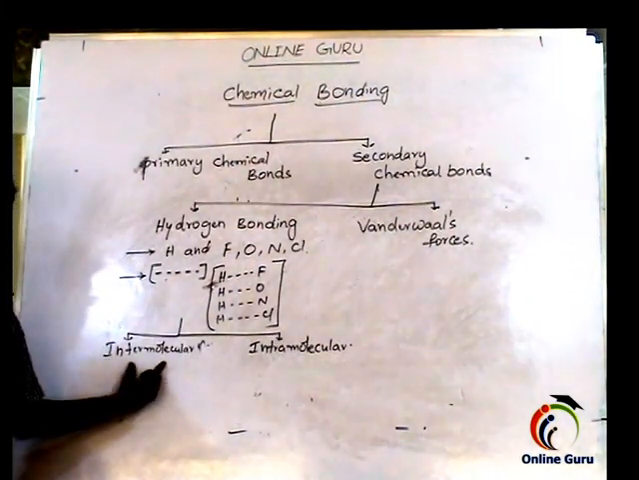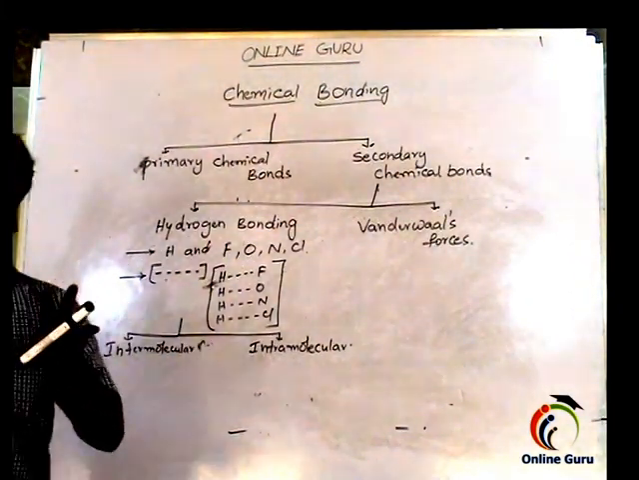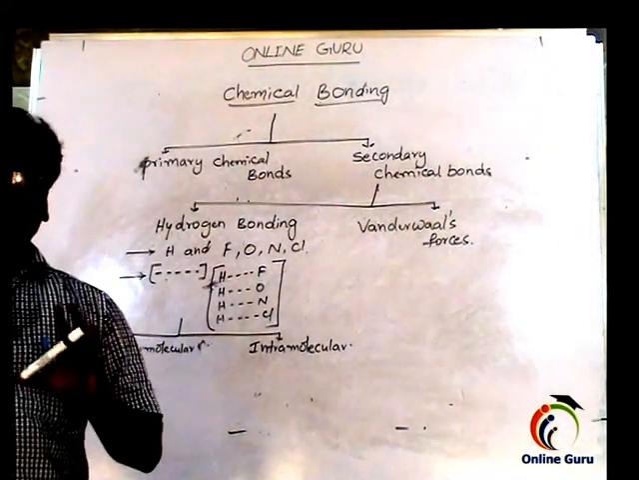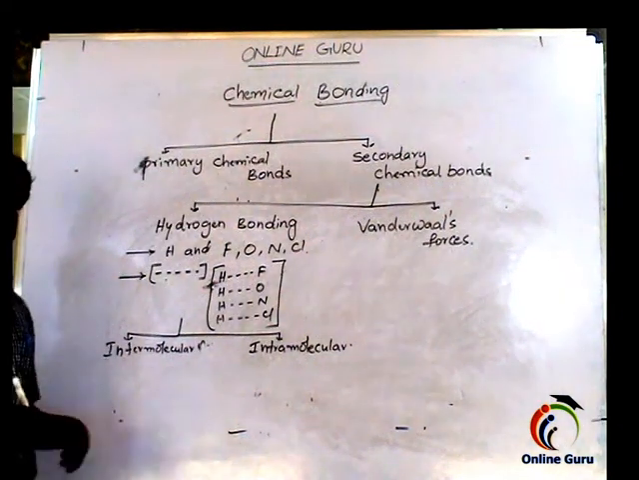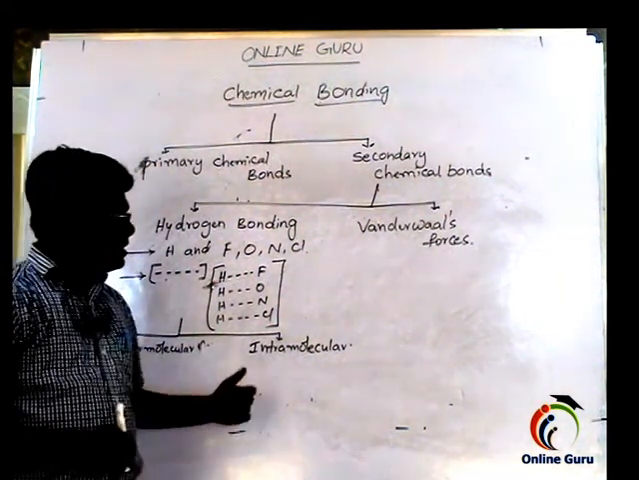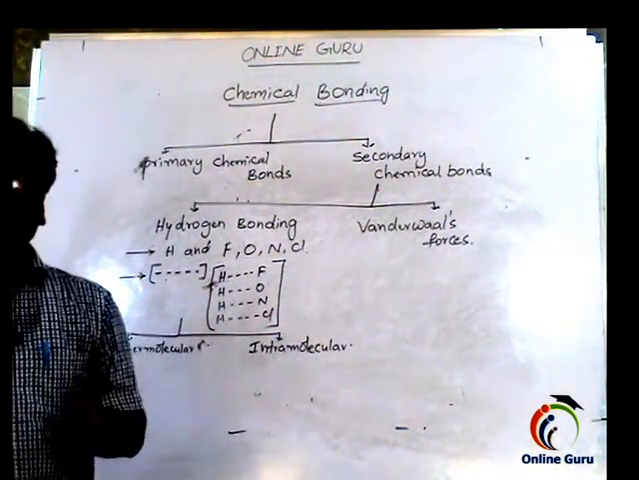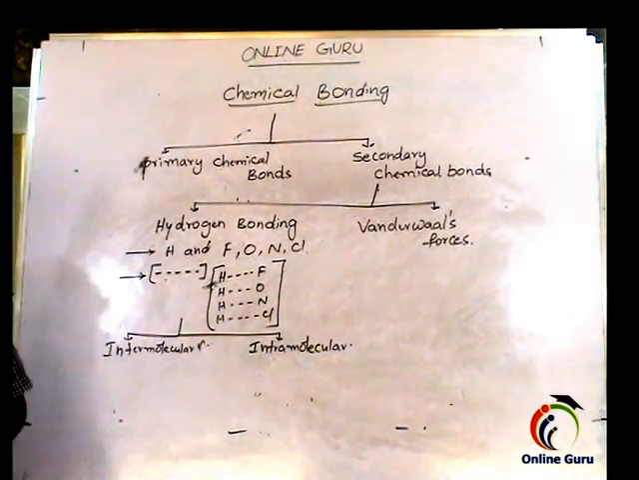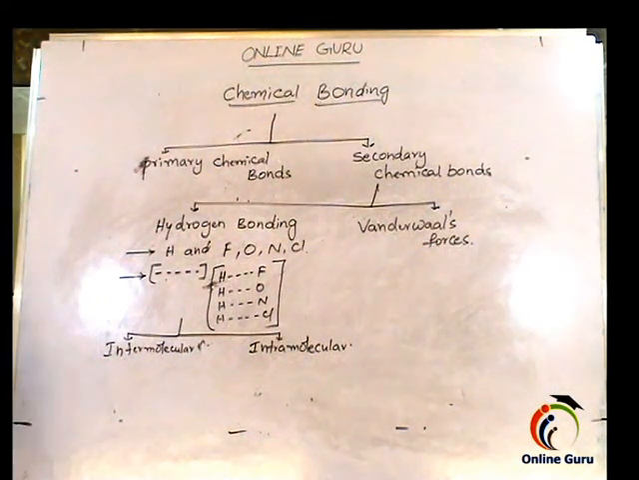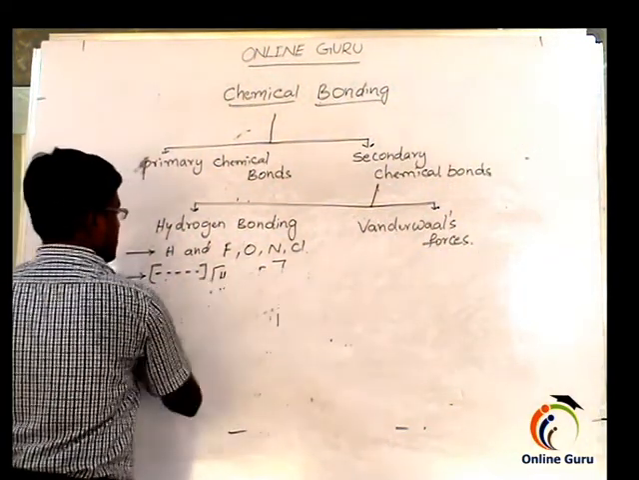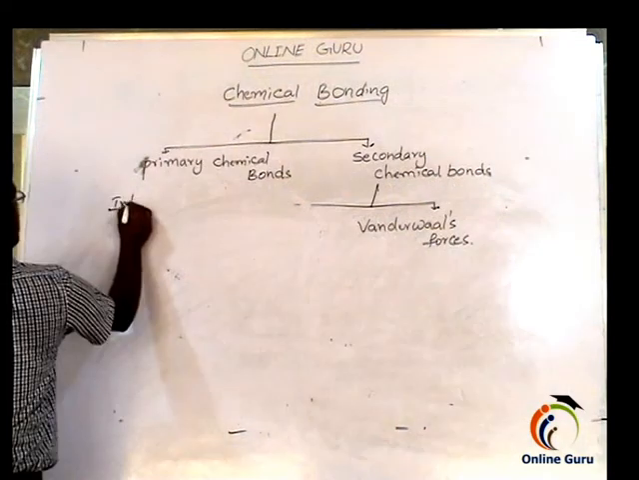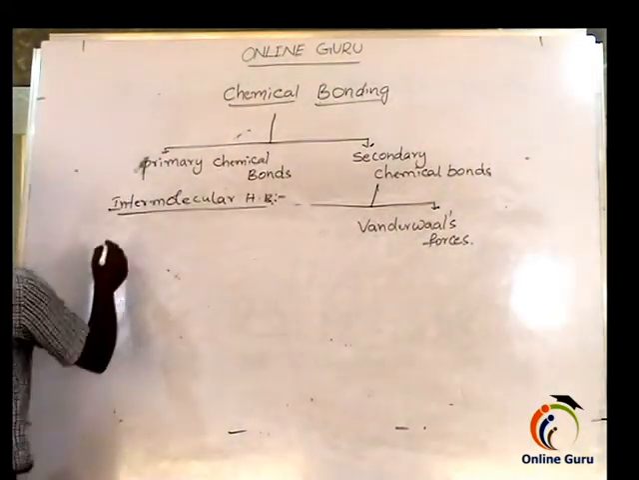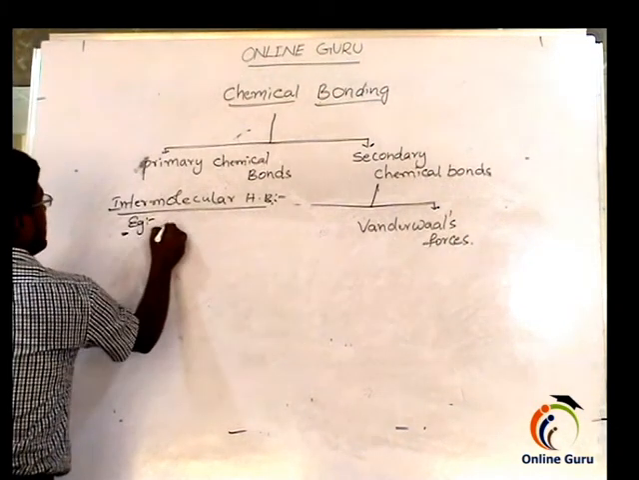Come to the intermolecular hydrogen bonding. The hydrogen bond formed between molecules is called intermolecular hydrogen bonding. Intramolecular means the hydrogen bond formed within a molecule. There are many examples of intermolecular hydrogen bonding. We will see the examples for intermolecular hydrogen bonding. Here the example is the water molecule.